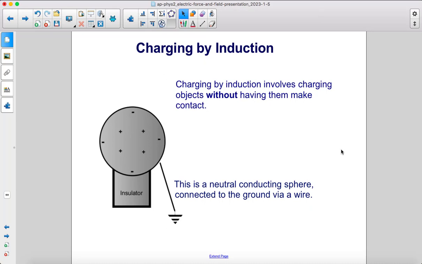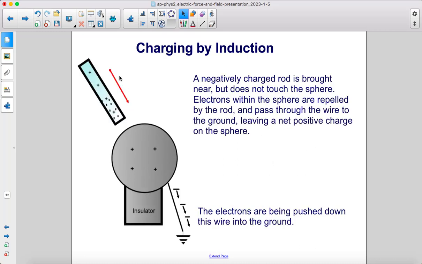Charging by induction involves charging objects without having them make contact. This is a neutral conducting sphere connected to the ground via a wire. A negatively charged rod is brought near but does not touch the sphere. Electrons within the sphere are repelled by the rod, and they pass through the wire down into the ground, leaving behind a net positive charge on the sphere. So here you can see the electrons are being pushed down into the ground along this wire.